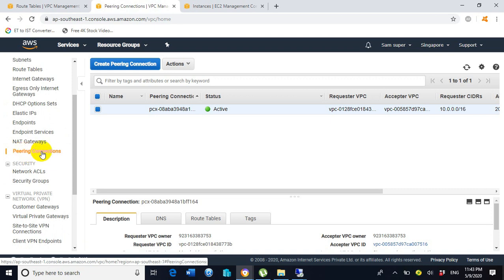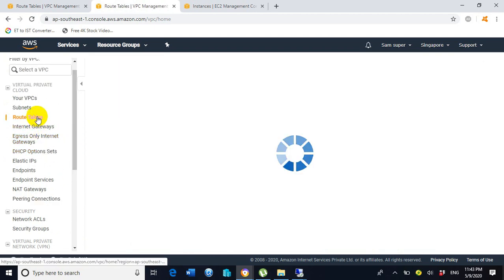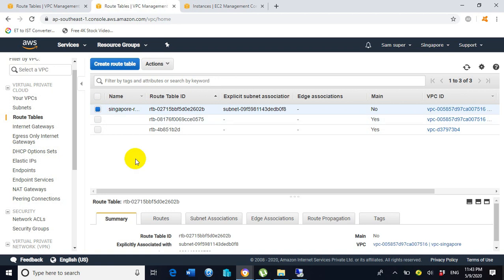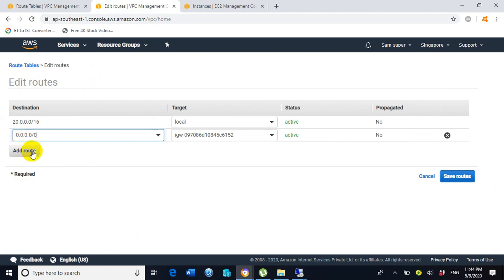Click on it. No, we need to click here the route tables. I'm sorry. So select here the route table, Singapore route. Click on the routes tab. Click on edit routes, and here we need to perform the same thing that we have done in the case of the Mumbai region.